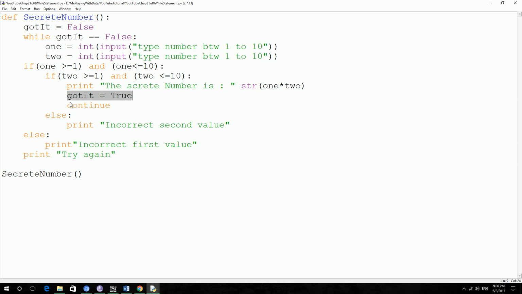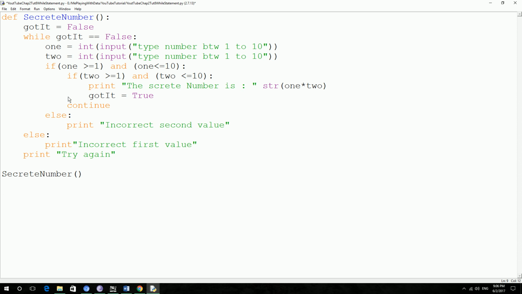So it's going to continue till it breaks out of this while loop.